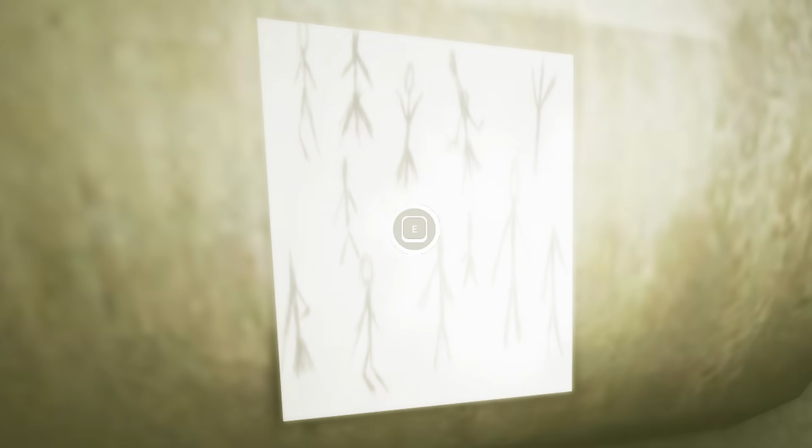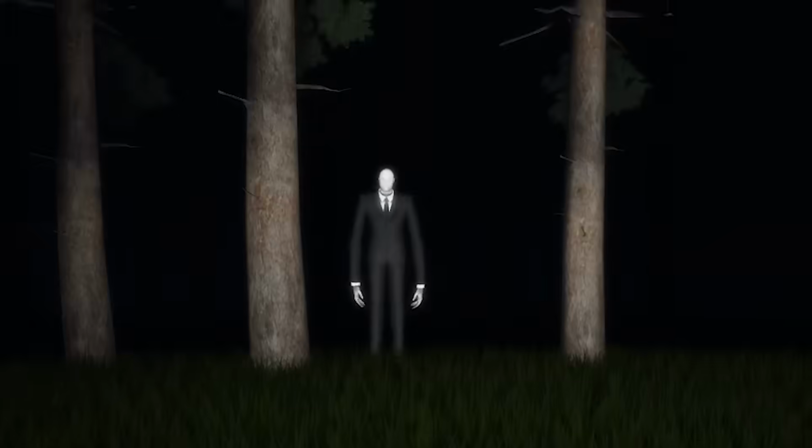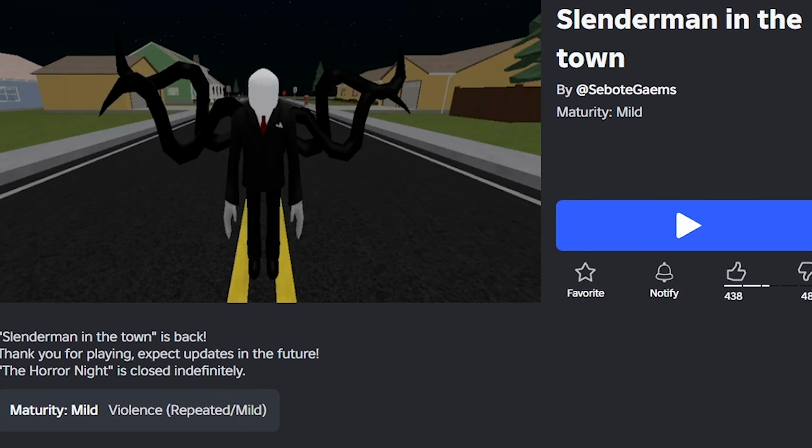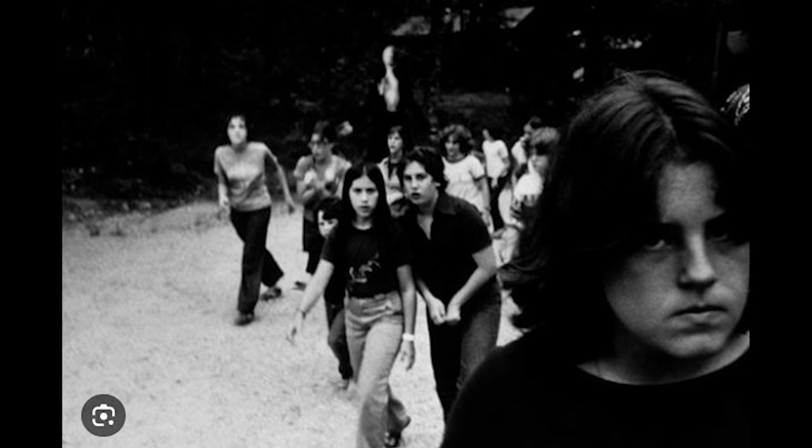All right, here's another page I found. Yeah, I'm just gonna look at him, see what happens if he gets too close to us. Oh, we just died. Yeah, there's a ton of different games based around Slenderman. And Slenderman was originally created during a Photoshop contest where you're literally supposed to make something creepy.